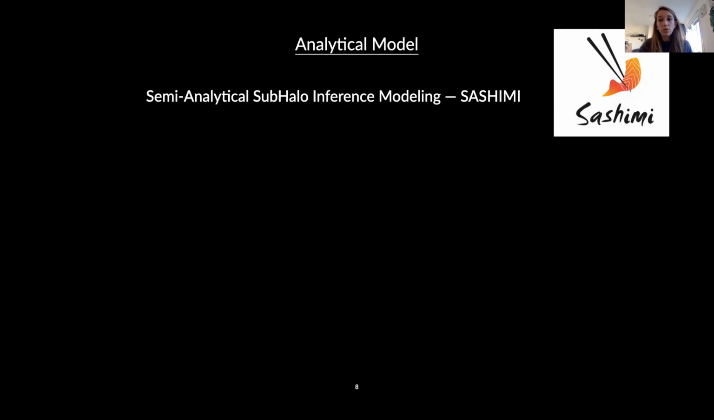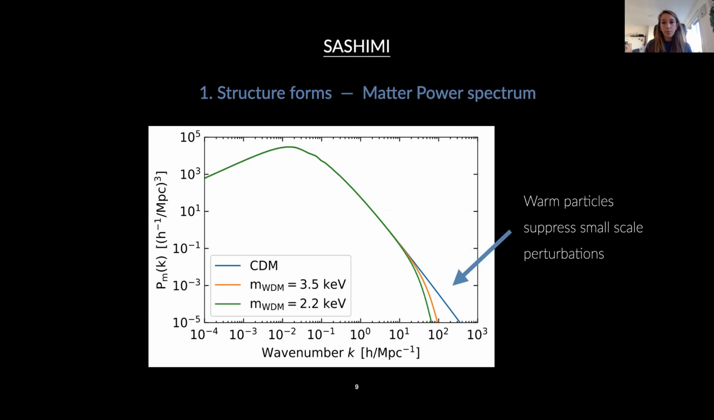I will briefly go through the important steps of this model, which is called SASHIMI, which stands for semi-analytical subhalo inference modeling, for which we will also publish the code, so this will be accessible soon. The main input and the first step of the SASHIMI model is the matter power spectrum that describes initial fluctuations in the matter density in the early universe.